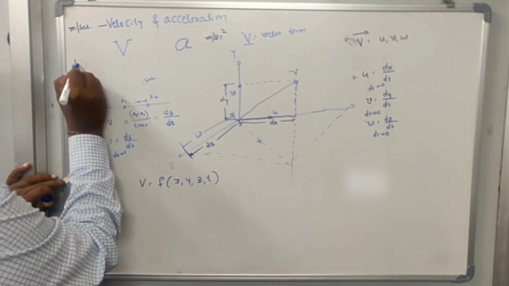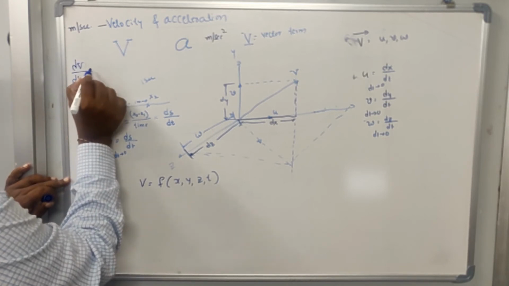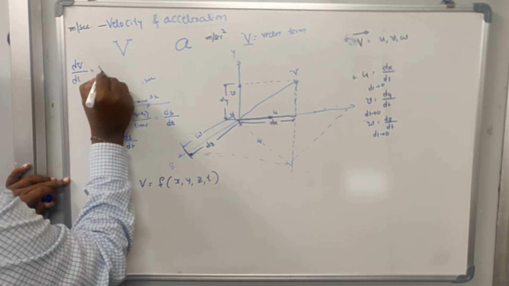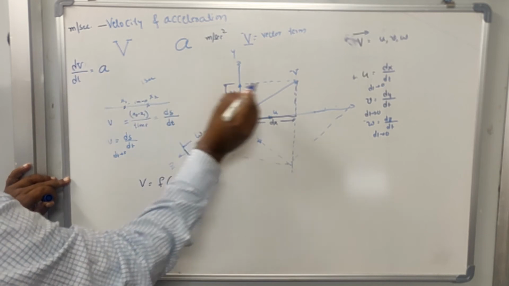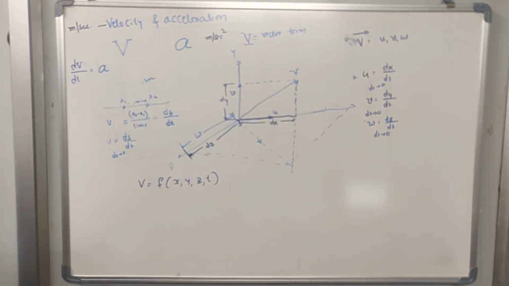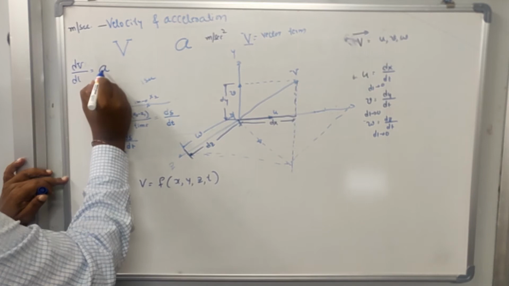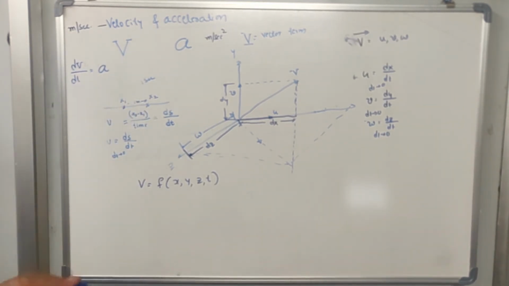dV by dt is the acceleration of the fluid particle. So V is the velocity, and the change in velocity with respect to time is the acceleration. The rate of change of velocity with respect to time is the acceleration.